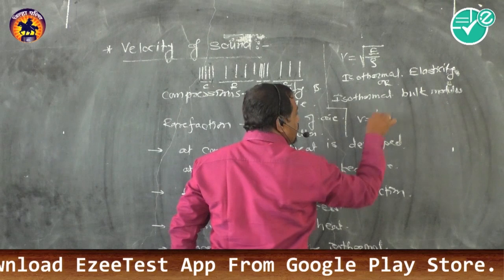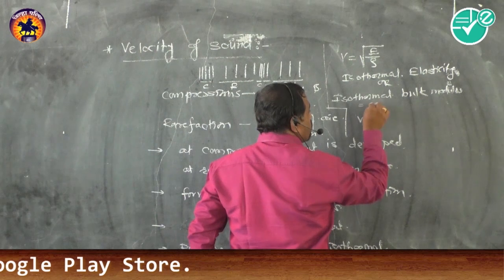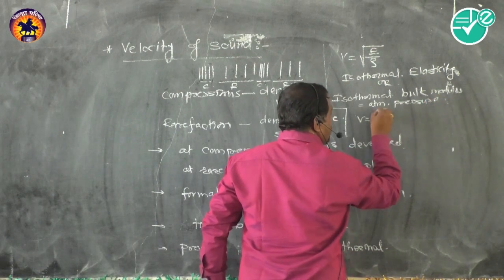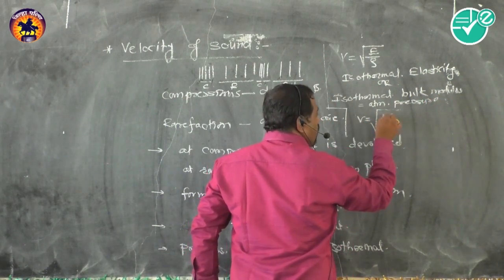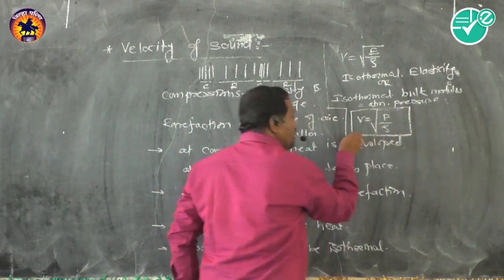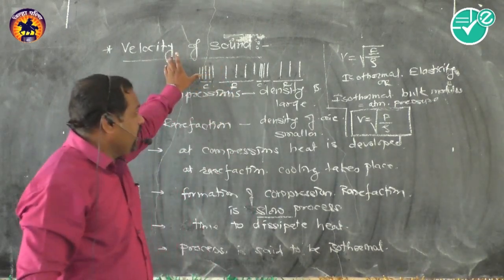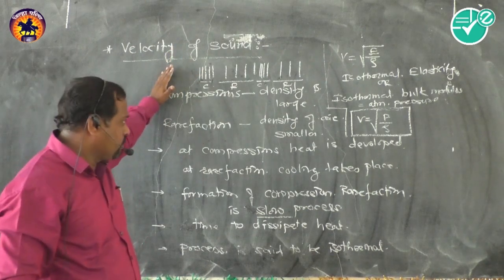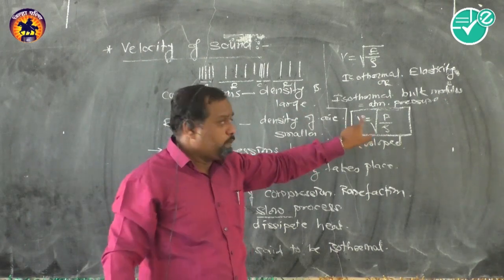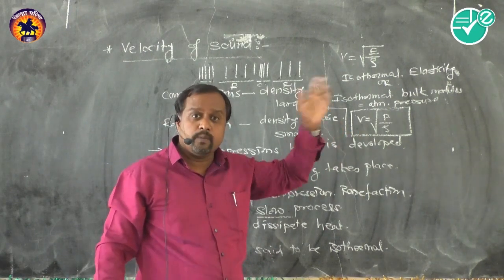And therefore he formulated the relation V is equal to the square root of P divided by rho, where the isothermal bulk modulus is replaced by the atmospheric pressure P. Newton formulated this formula for the velocity of sound. But the question arises whether it will give a proper match with the experimental values.